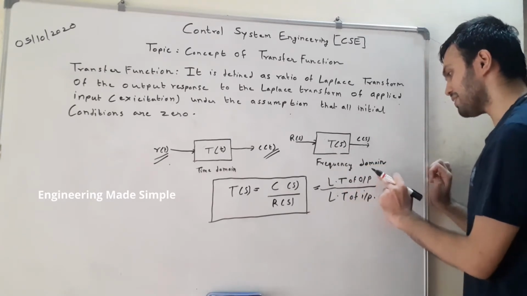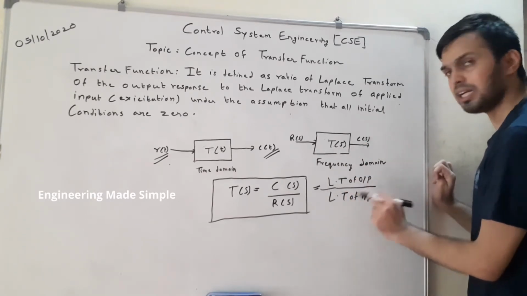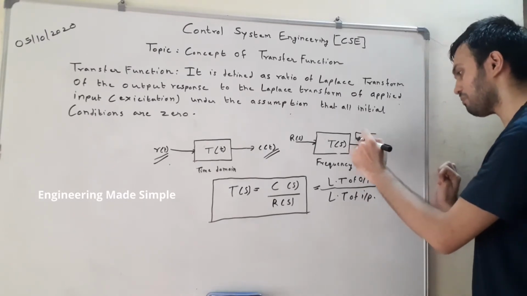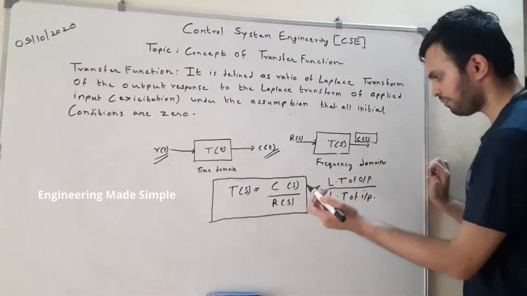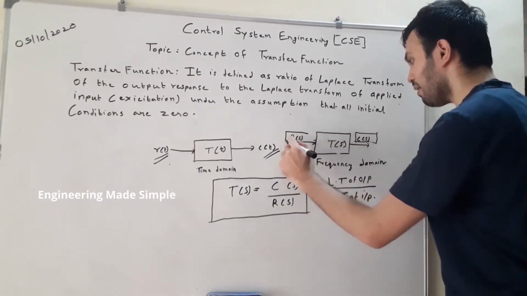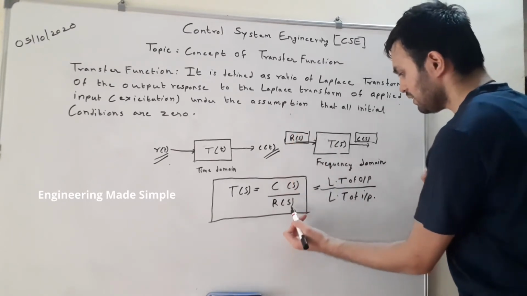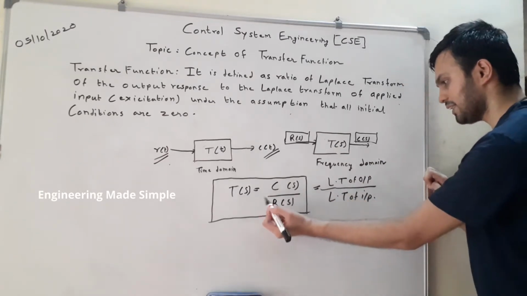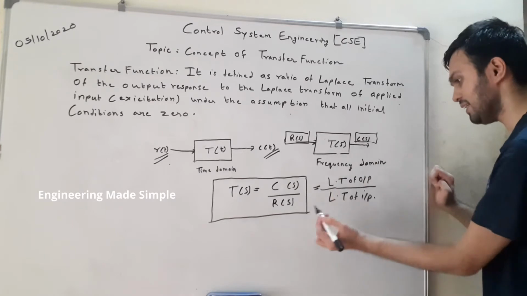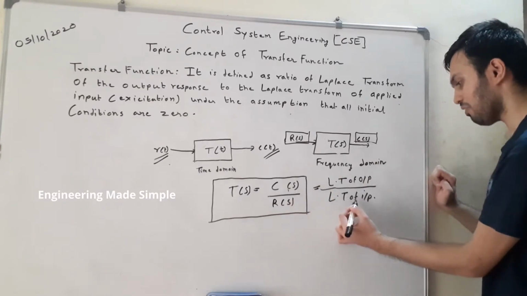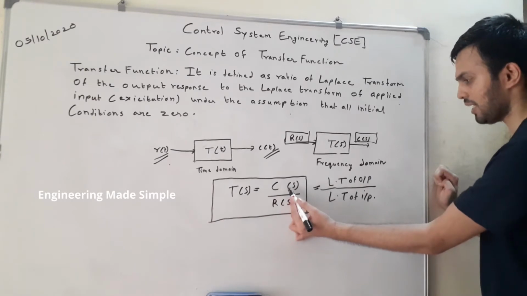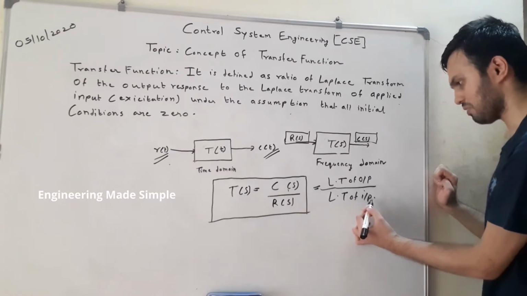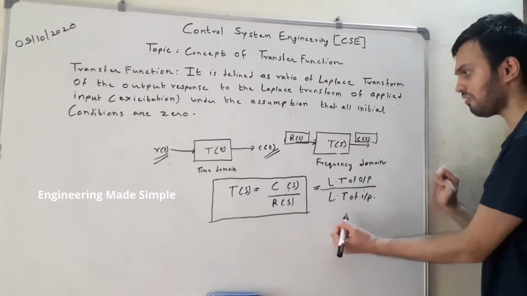It is the ratio of the Laplace transform of the output to the Laplace transform of the input. The Laplace transform of the output is denoted by C of S, and the Laplace transform of the input is denoted by R of S. So our definition is that the transfer function T of S is the Laplace transform of the output, C of S, to the Laplace transform of the input, R of S. So this is our definition of transfer function.